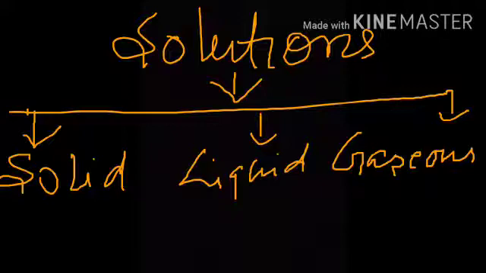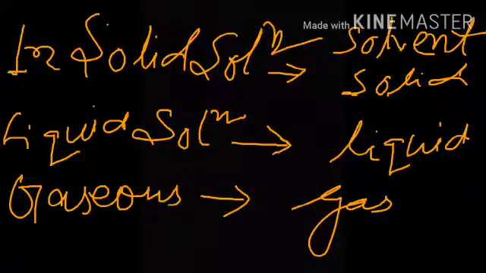So the 3 types of solutions are solid solutions, liquid solutions, and gaseous solutions. In solid solutions, solids act as the solvent, in liquid solutions, liquid acts as a solvent, and in gaseous solutions, the gas acts as the solvent.